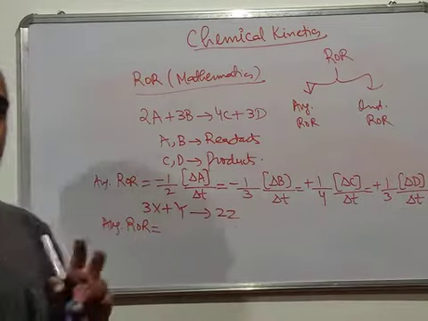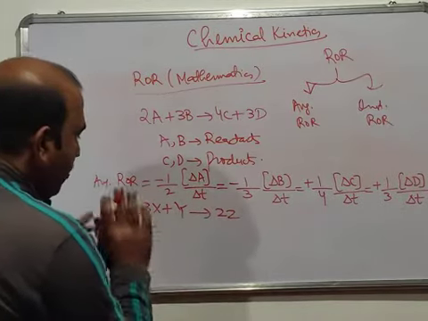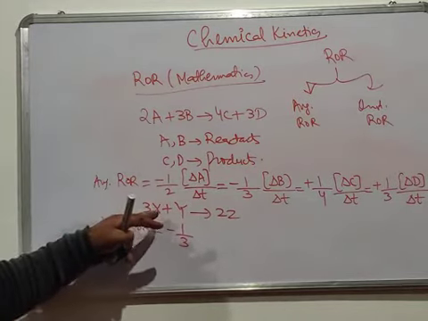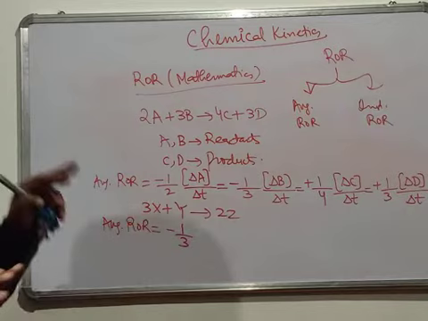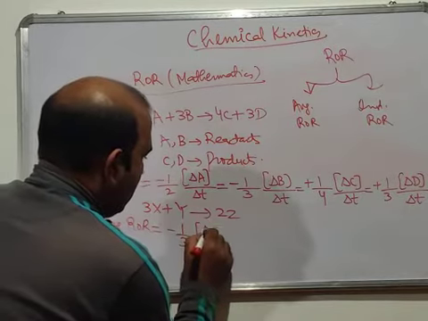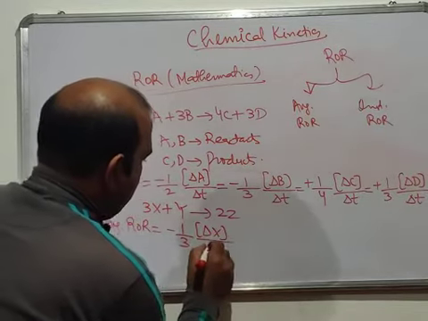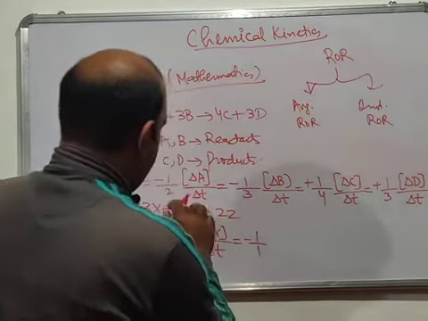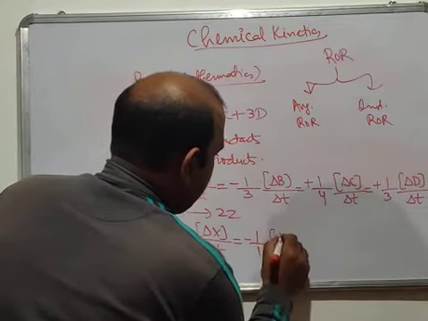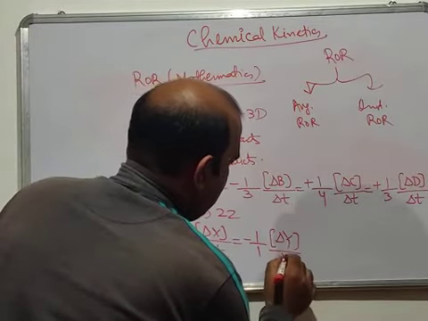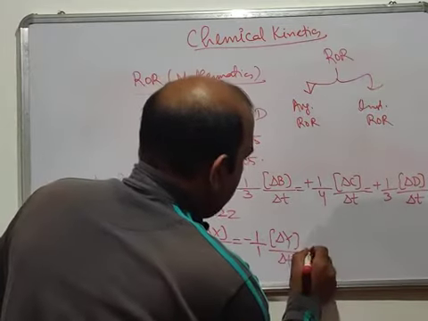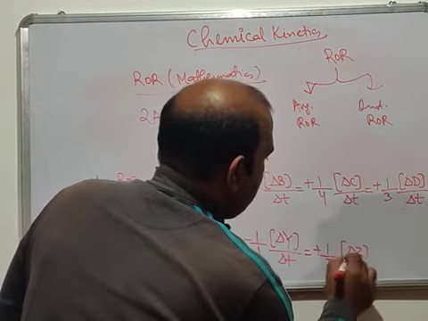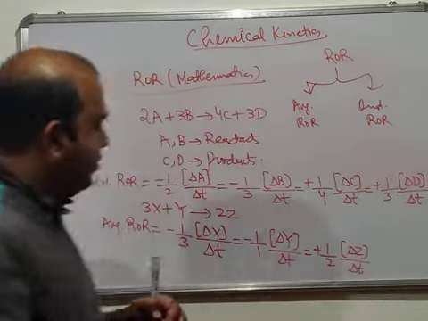Have you done it? So now I can do it, I will do it now. -1/3, again minus, because for the reactant X divided by 3, the stoichiometric coefficient, del X, the change in concentration, divided by delta t, is equal to -1 divided by 1 because the stoichiometric coefficient is 1, del Y upon del t, is equal to +1 divided by 2 del Z upon del t.